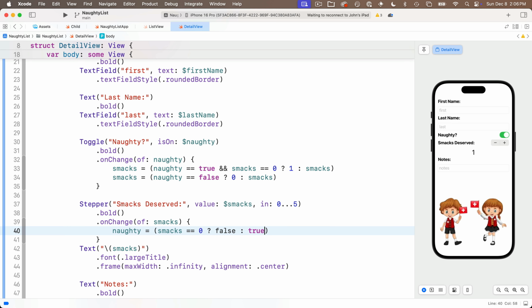So now let's try this out. I'll down stepper to set smacks to 0. We see the naughty toggle goes off. Stepper up, we see the naughty toggle goes on. Clicking off the naughty toggle sets the smacks to 0. Turning it on sets the smacks to 1. You need to have at least 1 smack if you're naughty. And you can fool around with this, but this is going to work fine. Nice. Now let's head over to question 11 for smack practice.